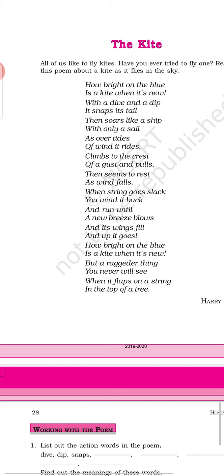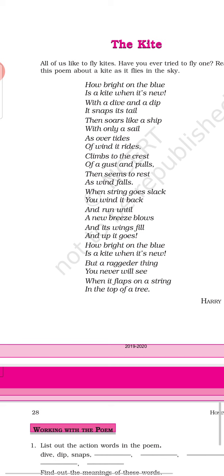How bright on the blue is a kite when it's new? So here the first two lines are repeated. So when a new vibrant colored kite is flown in the bright blue sky, it looks very beautiful.